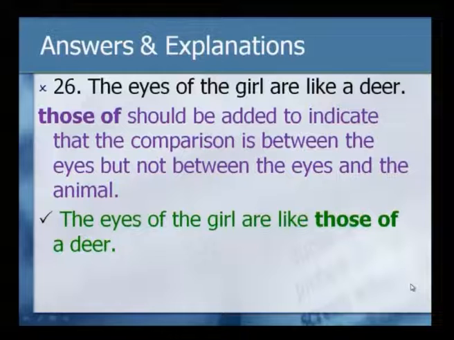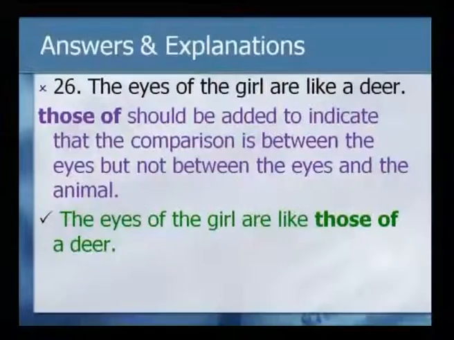Again it is in terms of comparison. The eyes of the girl are like a deer. Now, here again the same error as before is committed. "Those of" should be added here.